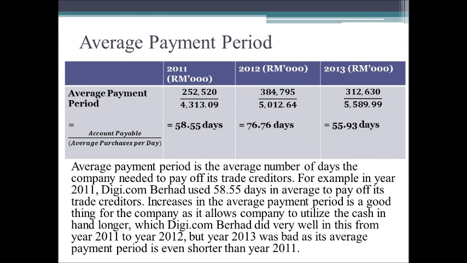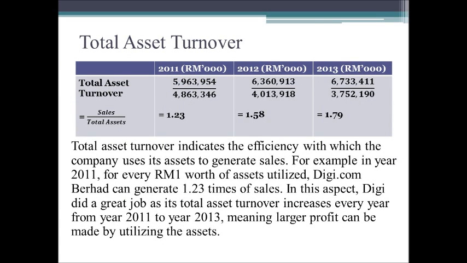Second last will be the average payment period, which is the average number of days the company needed to pay off its trade creditors, which Digi did not do well in year 2013 either, although improvement was seen in year 2012. Last but not least is the total asset turnover, which indicates the efficiency with which the company uses its assets to generate sales, and Digi performed very well in this part.